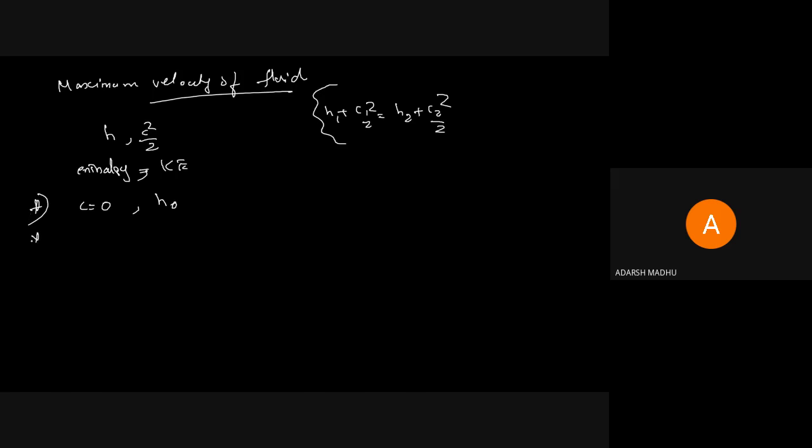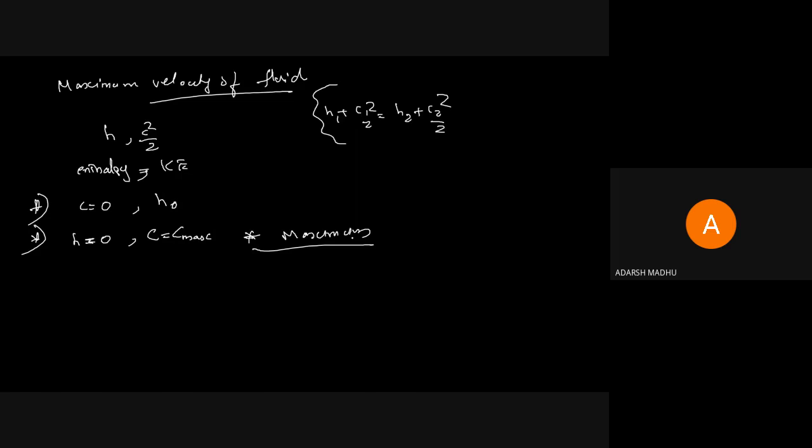The second state is when the enthalpy value is 0. When enthalpy value is 0, the whole energy will be kinetic energy, that is c square by 2, so c equals c max. When the whole energy is kinetic energy, the value of c will be maximum. At that condition, the velocity is known as maximum velocity. So in the adiabatic energy equation, there are two extreme conditions.